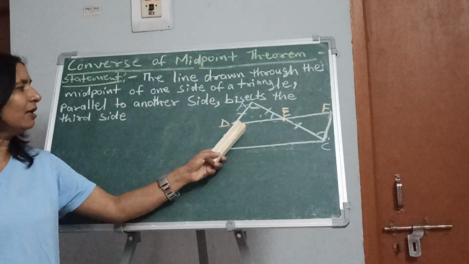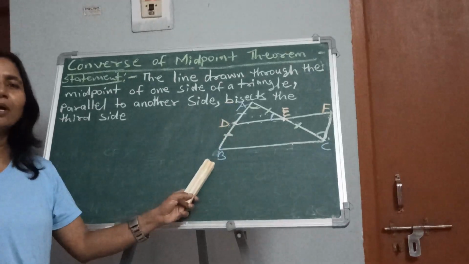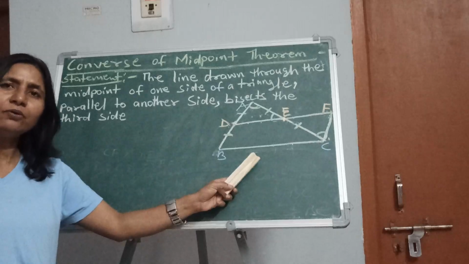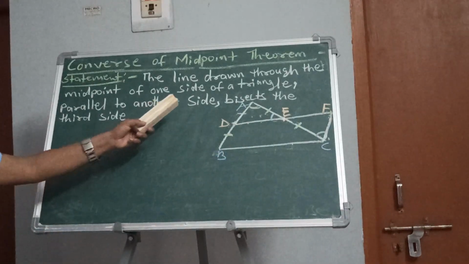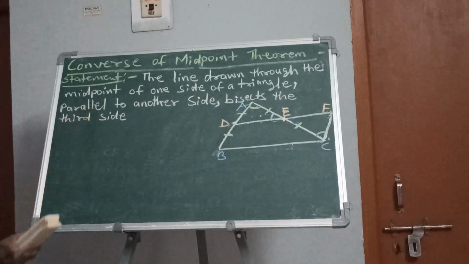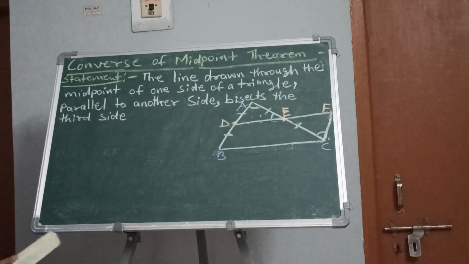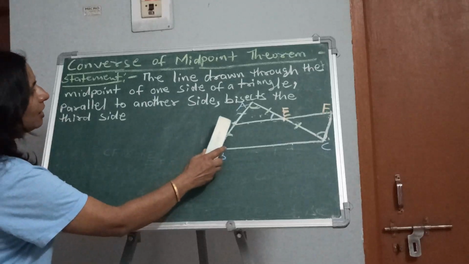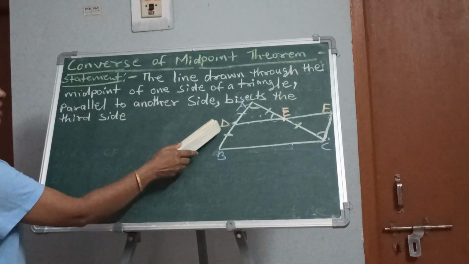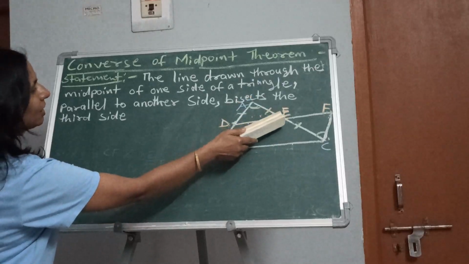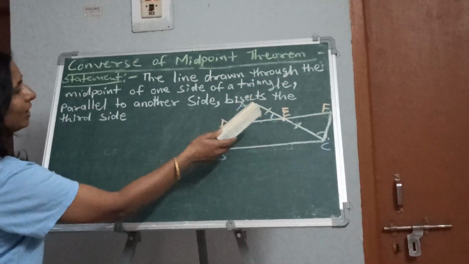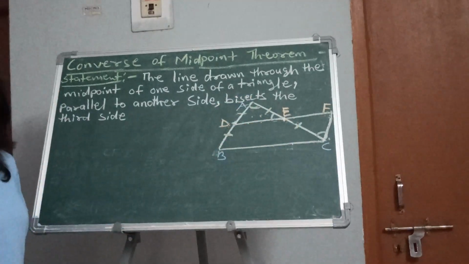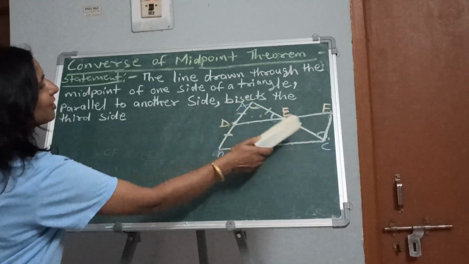Means if DE is the line passing through the midpoint of side AB, and DE is parallel to BC, then it bisects the third side. DE will intersect AC at some point, suppose E, such that AE is equal to EC. Only then we can say that this line bisects AC.